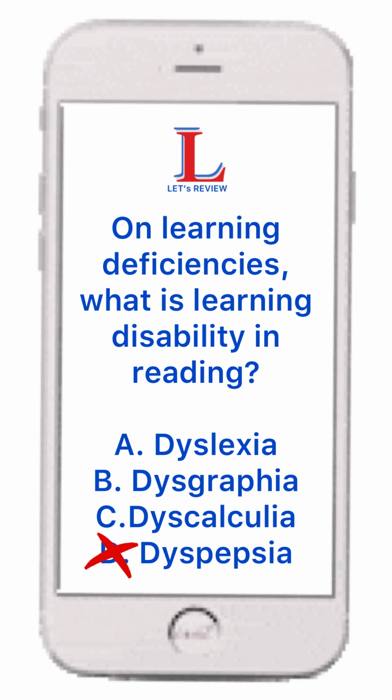Going back to our LET question, one of the choices is not a learning disability, so we'll get rid of dyspepsia, which means indigestion. We already learned that dyscalculia is a learning disability in math, while dysgraphia is a disability in writing. So the correct answer is A. Dyslexia.